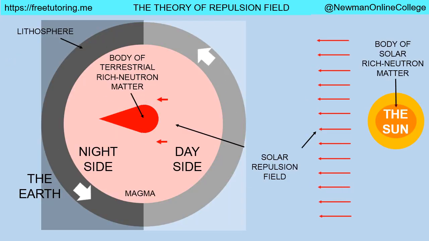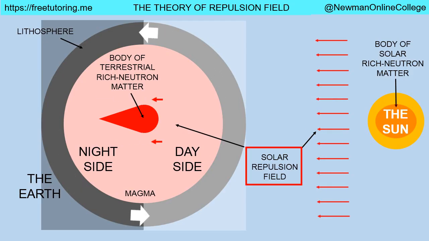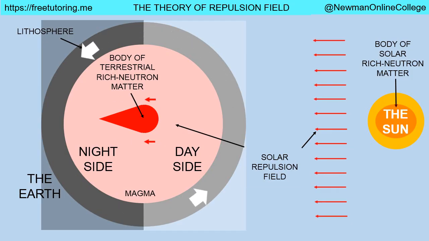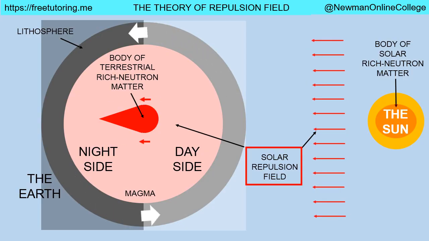The second important point of the theory of repulsion field is that bodies of rich neutron matter produce repulsion field in the surroundings, and this repulsion field in turn repels the surrounding bodies of rich neutron matter. The repulsion field is similar to the gravitational field in its nature, but it works against the gravitational field.